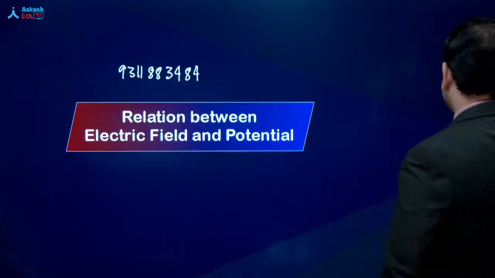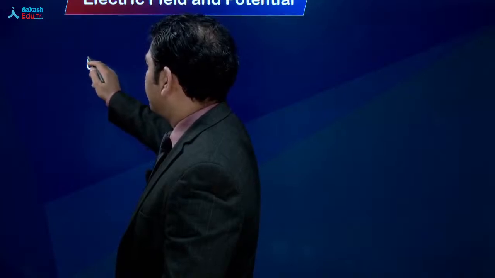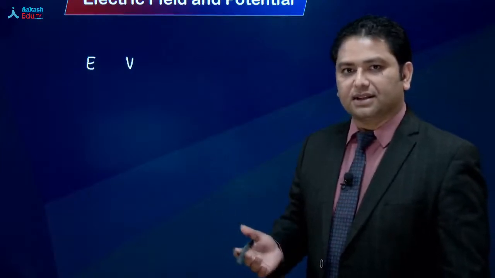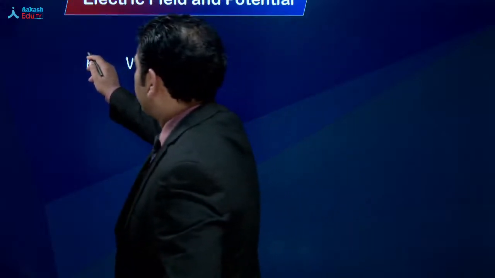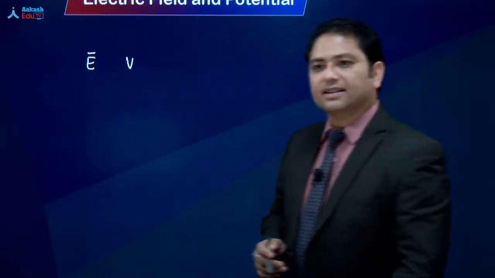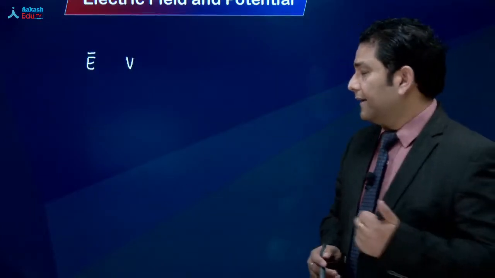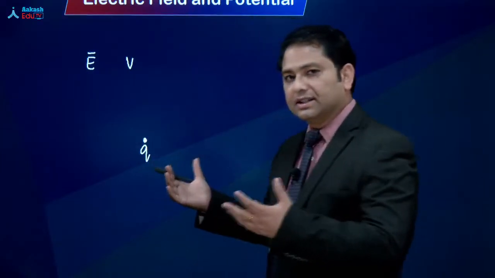But let's talk about the primary question, that इन दोनों को हम relate कैसे करते हैं, and why is there a relation. सबसे पहली बात, electric field that's represented by E, electrostatic potential that's represented by V. All of you know this. एक है E and second is V. Now this E is a vector quantity and this V is a scalar quantity. This is what we have. You get that point?